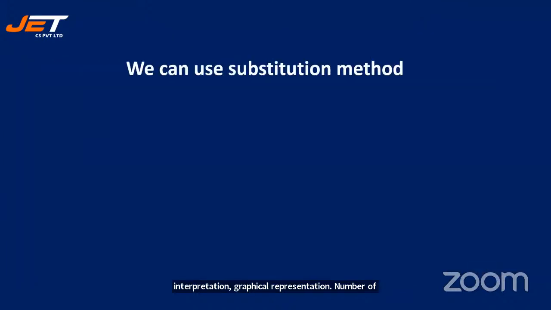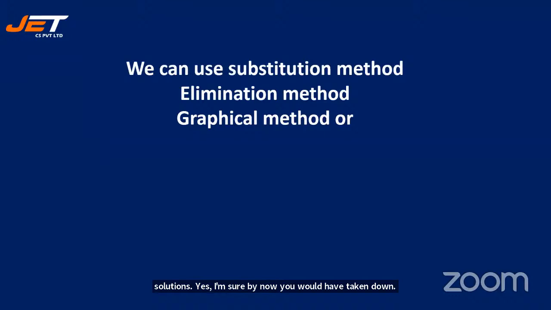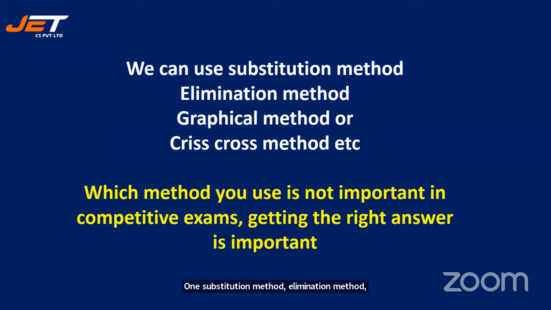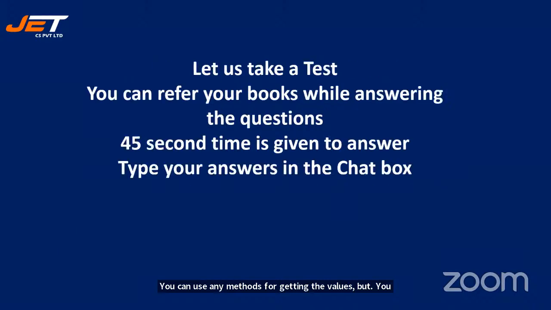All right. We can use substitution method to find out the value of the variables. There are many methods that you've been using. One is substitution method, elimination method, graphical method, or crisscross method, right? So which method you use is not important, but you need to get the right answer. You can use any method for getting the values, but you should use it correctly, appropriately, and get the right answer.